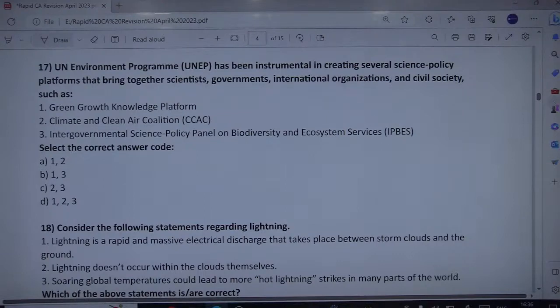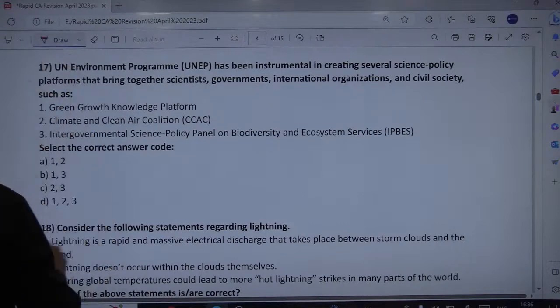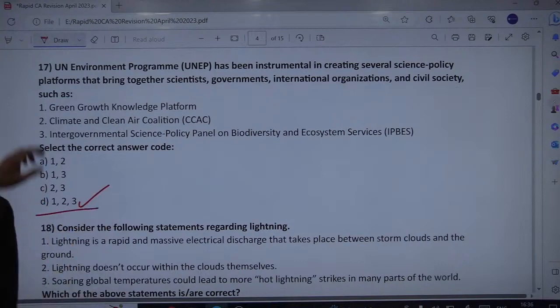Fine. So these are 6 different constituent bodies, or let us say agencies or different platforms, of UNEP. So all of the 3 options seem to be correct here, because they come under the 6. These are the 3 ones, and these are the 3. So all of them are correct.